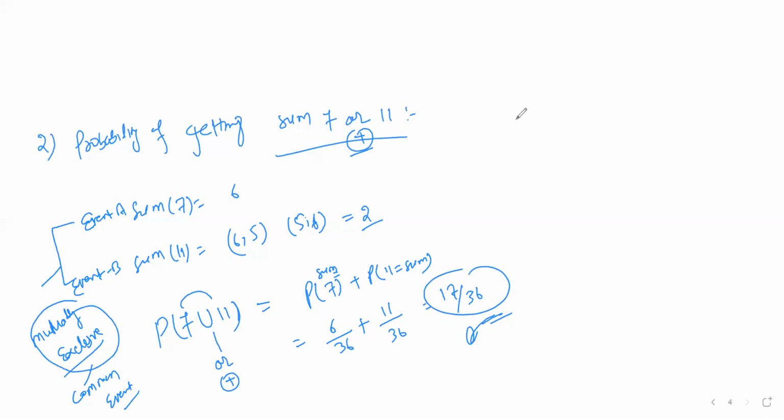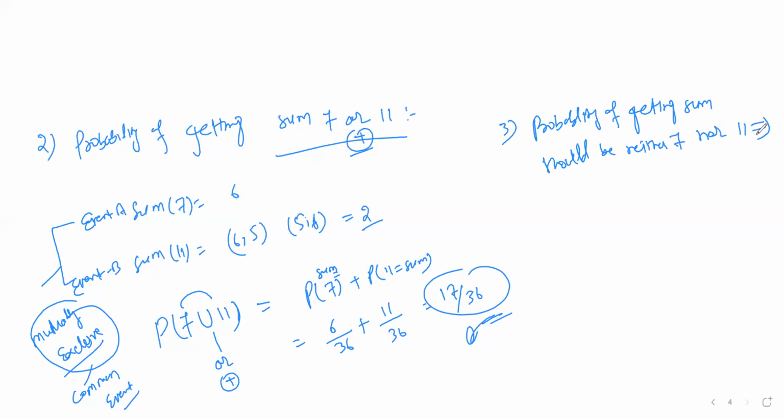Same, if I tell here, like the third case, a similar type of question. What is the probability of getting a sum that is neither 7 nor 11? So the sum should be neither 7 nor 11. तो ना ही 7 होना चाहिए ना ही 11 होना चाहिए.